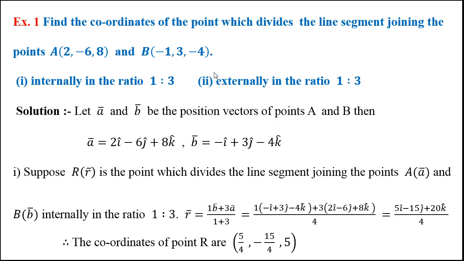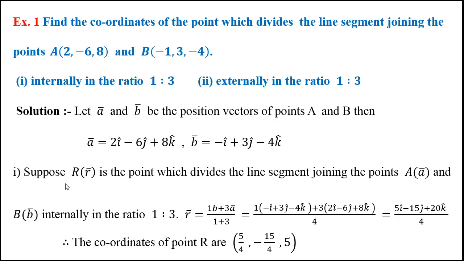So coordinates of 2 points are given and we are asked to find coordinates of the point which divides segment AB, first internally in the ratio 1:3 and second externally. Let me write the position vector of point A, denoted by A bar, which is 2i minus 6j plus 8k, because the coordinates of A are (2, minus 6, 8). From the coordinates of B we write B bar.